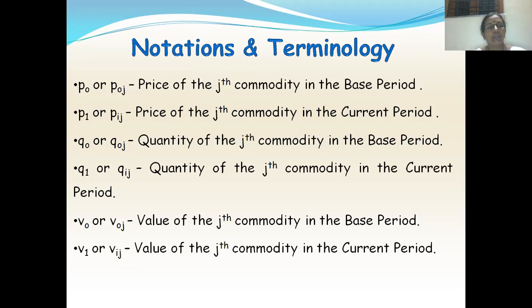If you are using two suffixes like p0j and p1j, you are representing commodities also. Here j denotes the commodity and the first suffix denotes the year. So p0j is the price of the jth commodity in the base year, and p1j is the price of the jth commodity in the current year.